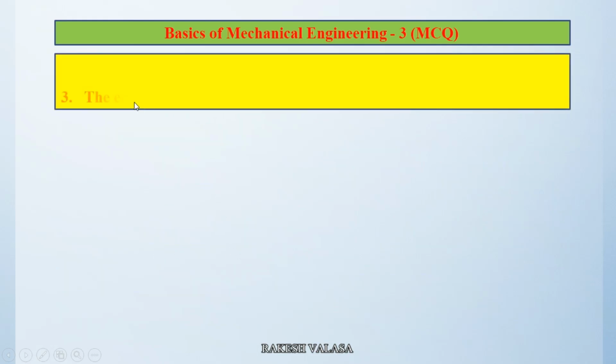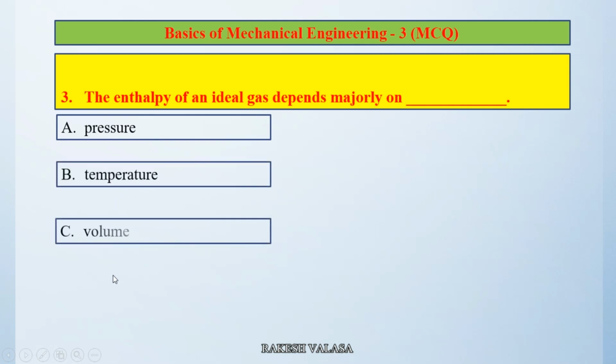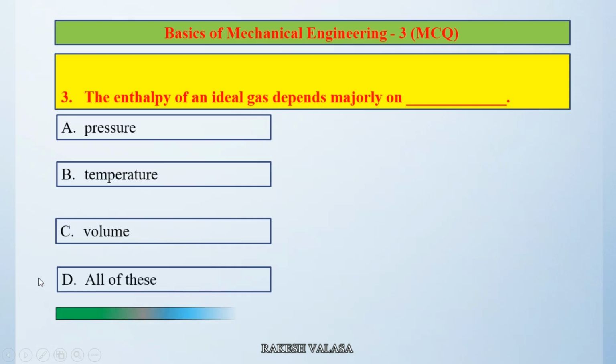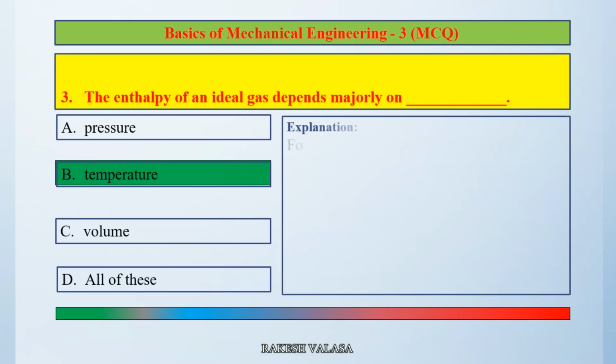Question number 3. The enthalpy of an ideal gas depends majorly on dash. Option A pressure, option B temperature, option C volume, option D all of these. The correct answer is option B temperature. Let us see the explanation.